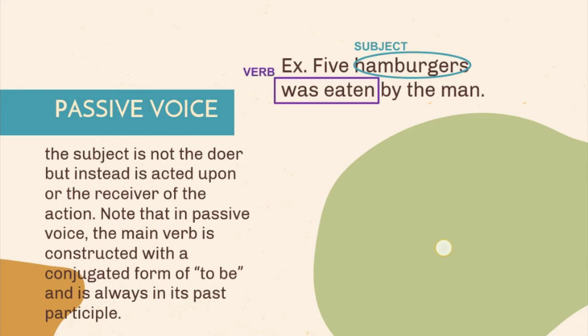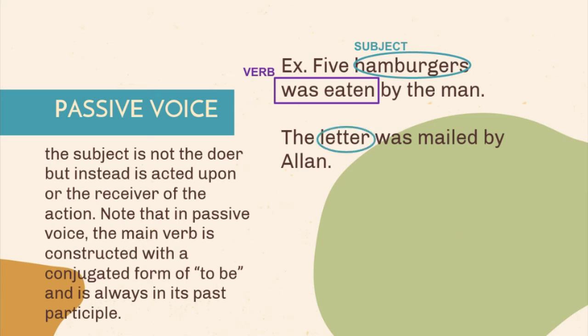Next, the letter was mailed by Alan. Alan, who is the subject in the active voice, becomes the object of the preposition. The direct object letter becomes the subject and is acted upon by the verb was mailed.